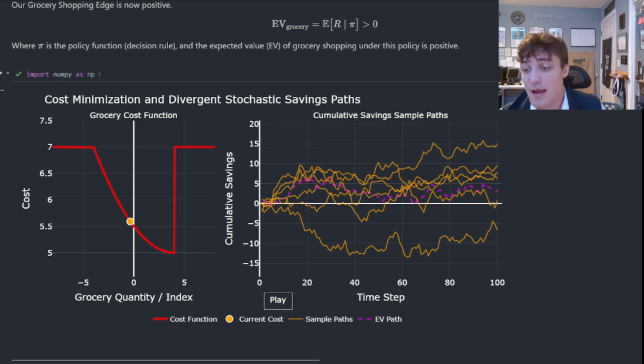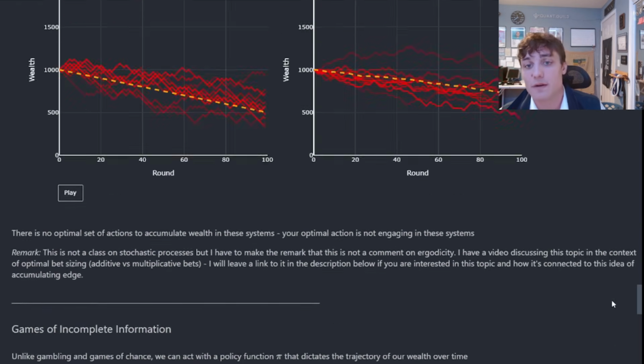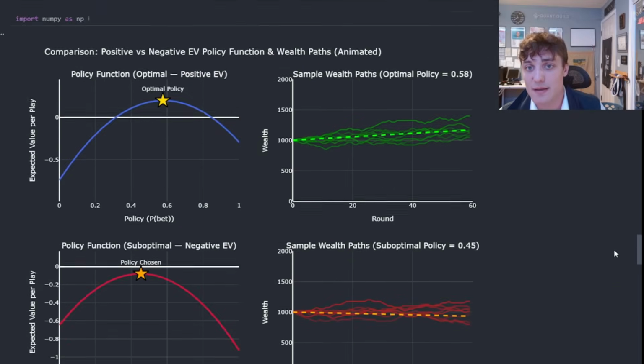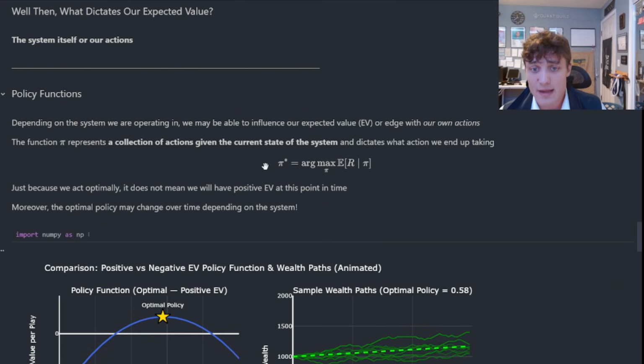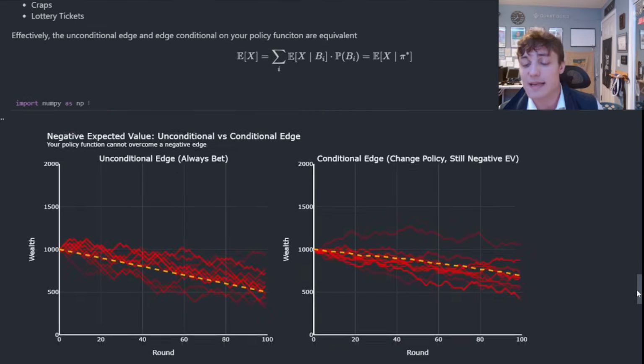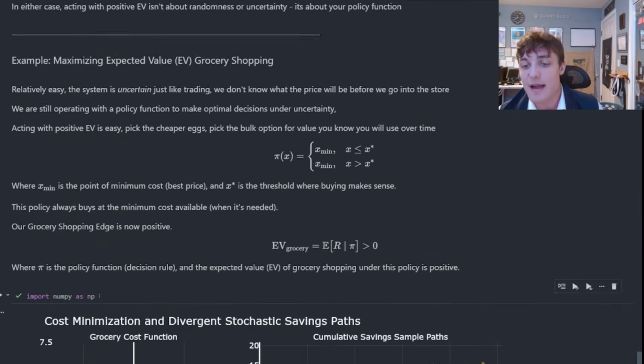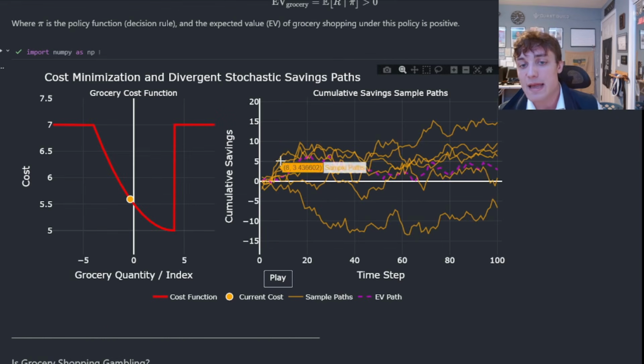It is random. Effectively, when we find this pi star function, and I defined it above here as the argmax of the expected value, this optimal policy function is not maximizing the value of the path outright. It's maximizing the expected value. If I act with the optimal policy function, it would have yielded this path here. It's not just going to yield the absolute best path outright. Again, we can't choose the path we walk. We're trying to maximize or optimize for expected value.